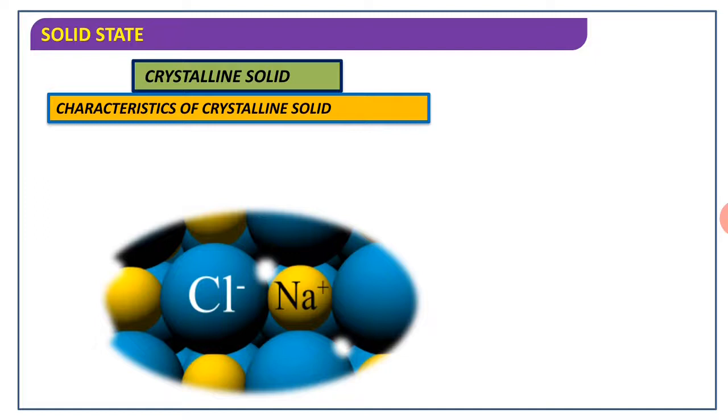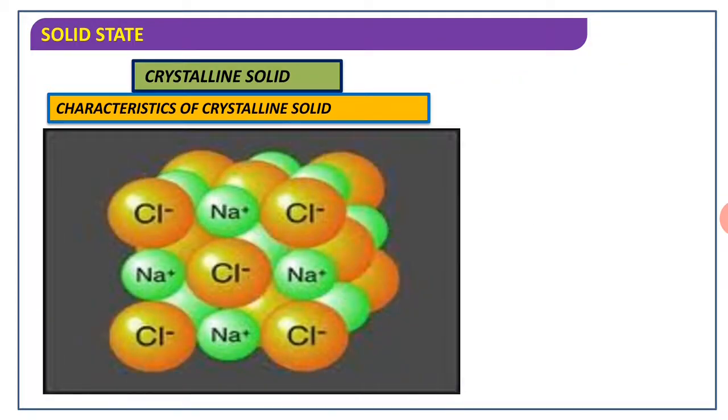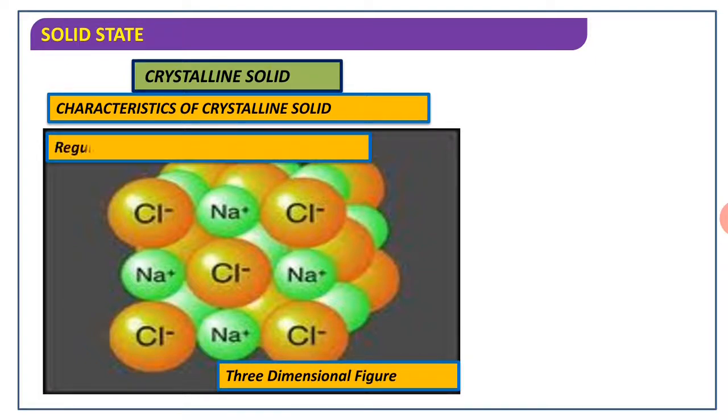Like that, the packing in common salt is of Na plus and Cl minus ions. Like that, the three-dimensional structure of NaCl. The packing of Na plus and Cl minus is regular, uniform and homogeneous.